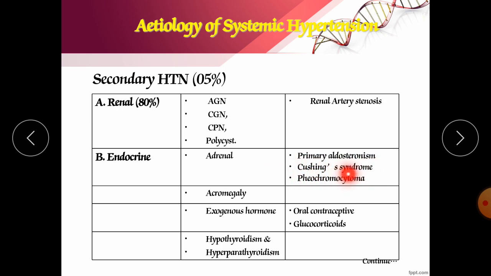Cushing syndrome. Cushing syndrome occurs due to high release of cortisol. It is a corticosteroid released from your adrenal cortex, and this results in various symptoms. What is Cushing syndrome?